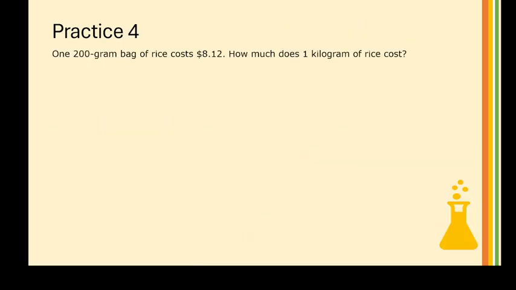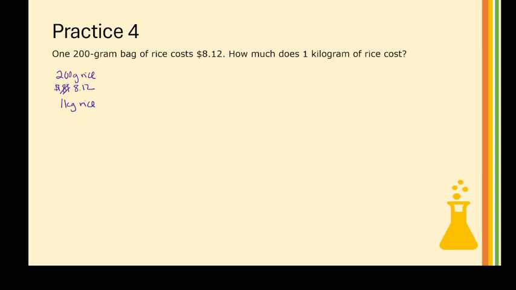Okay, now we get a little bit funkier. 1 200-gram bag of rice costs $8.12. How much does 1 kilogram of rice cost? So I have 200-gram rice, I have $8.12, and I have 1 kilogram rice.